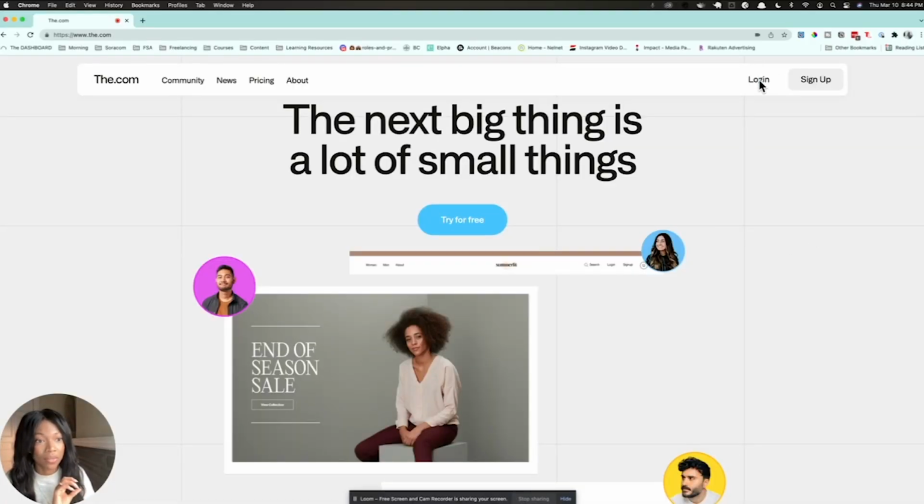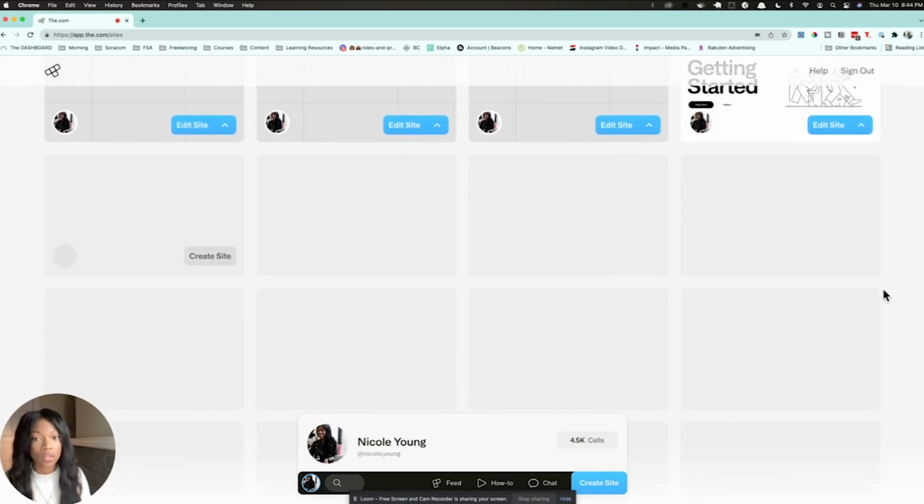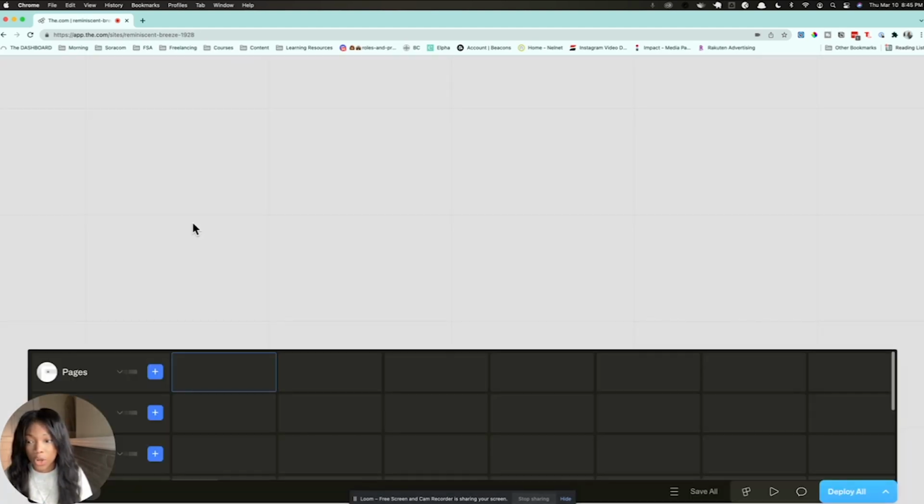Okay, this is the.com. Let's log in. When you first log in, it's going to bring you to your dashboard where you can start creating a site. So let's start doing that first. Let's create a new site. So it's created. We can also change the name of that here. So let's change it to Kelly Larkin. She's going to be our test subject today. Demo site. All right. We're going to open it up.